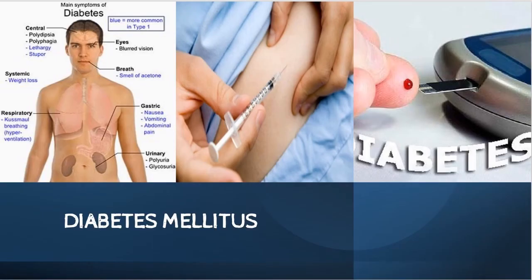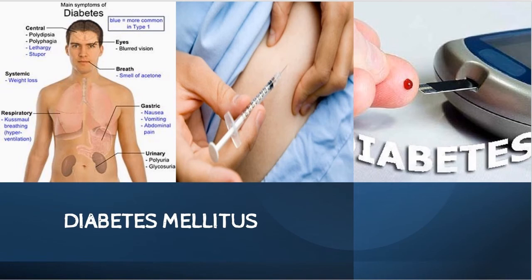Diabetes mellitus normally can be treated by either insulin injection or by using anti-diabetic drugs such as metformin. And there are a lot of symptoms of diabetes, besides checking our blood glucose concentration.